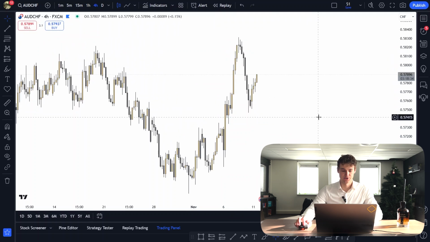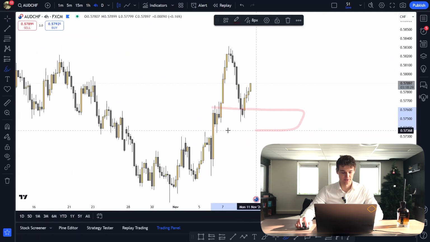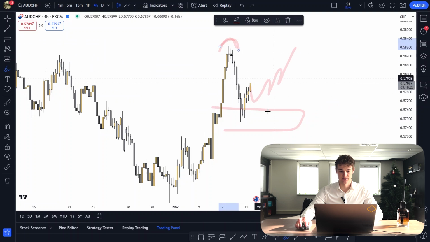Next up is AUD-CHF. AUD-CHF has been working its way to the upside. We did tap that demand zone over here. For right now, the expectation is basically to take out this high. So you could look for longs to trade in towards that high and take out that high.